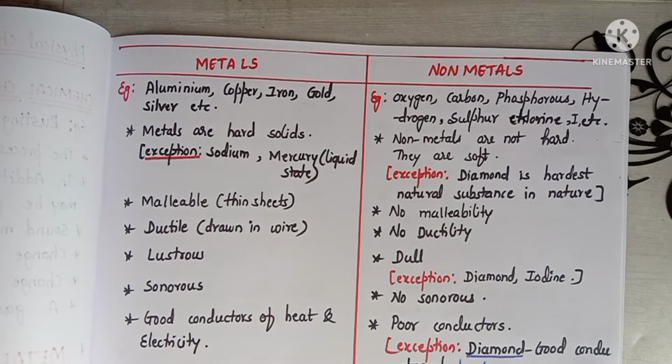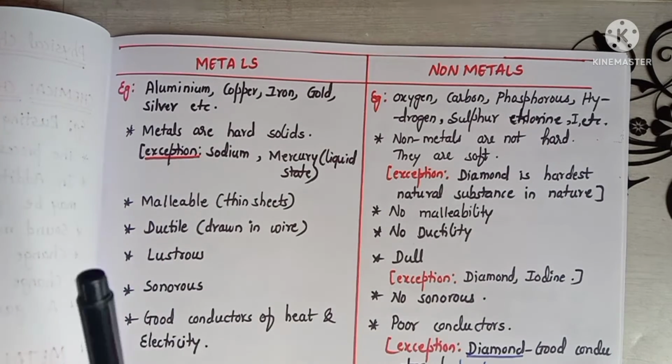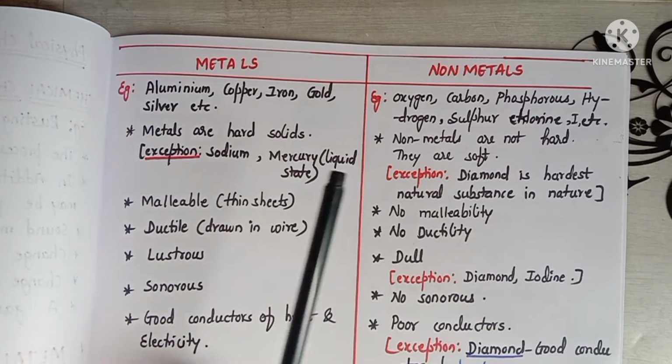As I said, metals are hard, but here sodium and mercury are not hard solids. In fact, sodium can be cut with a knife. Sodium is a soft metal, whereas mercury is in liquid state.